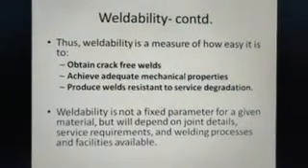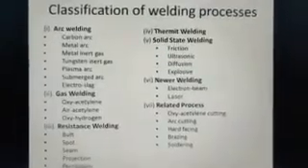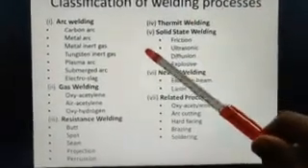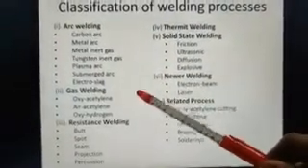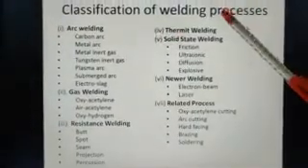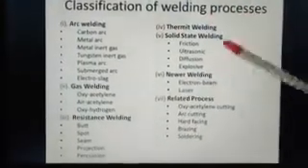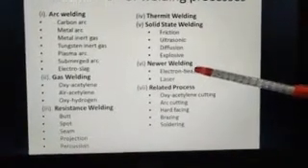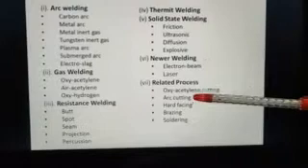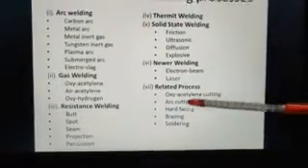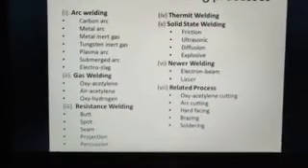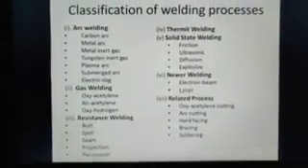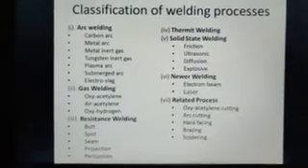Now we will see the classification of welding processes. So welding processes, like I said, are basically classified into arc welding, gas welding, resistance welding, thermite welding, solid state welding, then a few additional or exceptional cases where we have advanced forms of welding, and then there are the related processes, or some areas or processes which use the principle of welding but are not the same as welding.